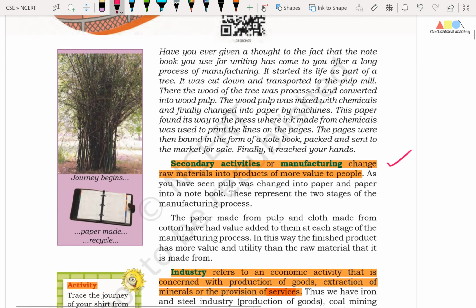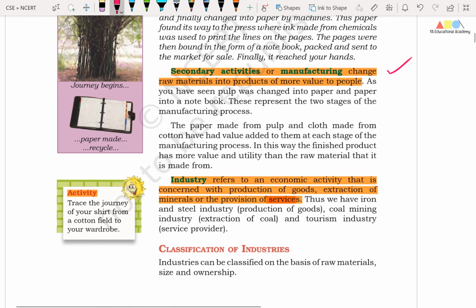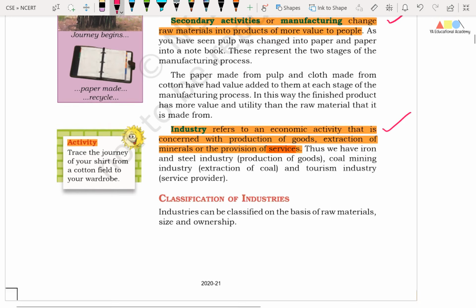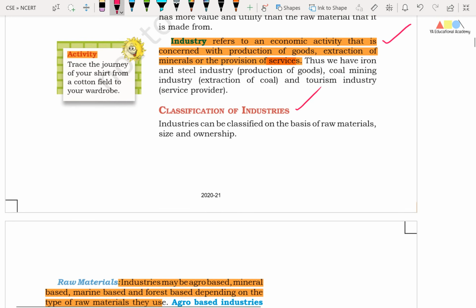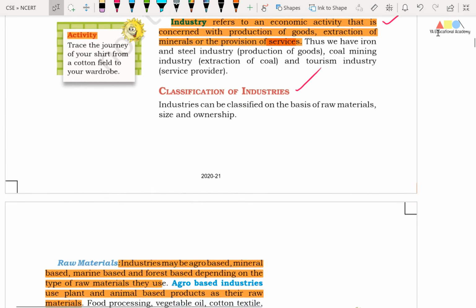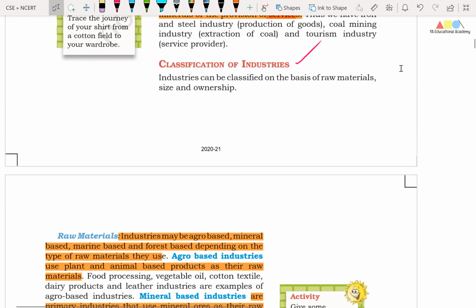Right friends, secondary activities or manufacturing change raw materials into products of more value to people. Right friends, industry refers to an economic activity that is concerned with production of goods, extraction of minerals, or the provision of services. Right friends, we will now try to see the classification of industries. Industries can be classified on the basis of raw materials, size, and ownership.